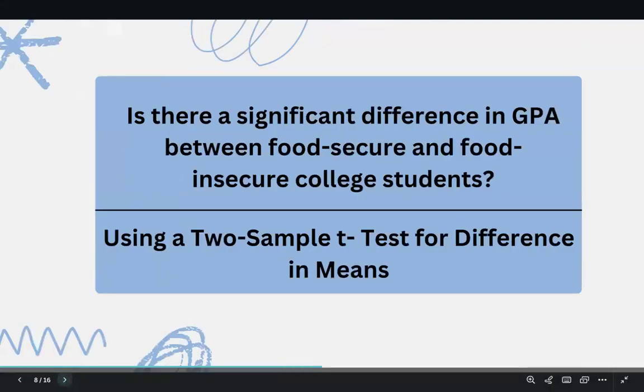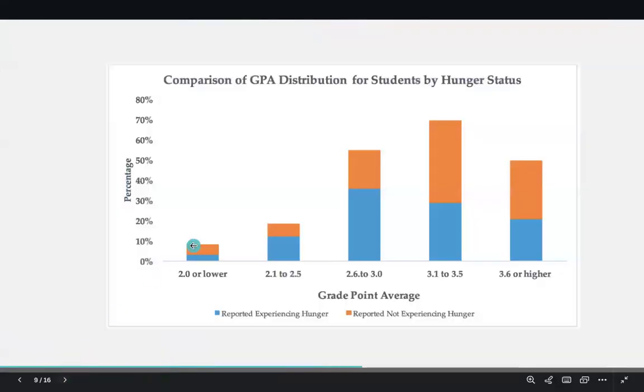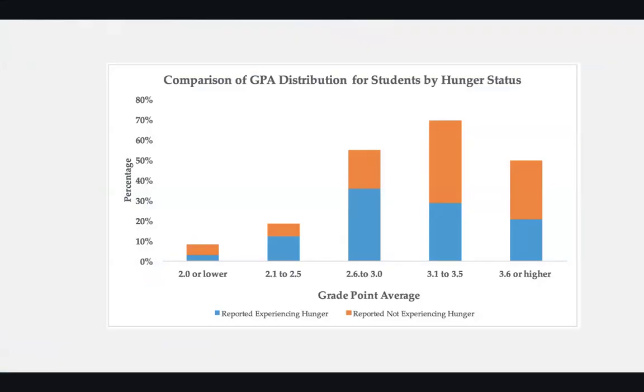Our second statistical question is: is there a significant difference in GPA between food secure and food insecure college students? For this question, we're using a two-sample t-test for difference in means. So the data I'm using is the comparison of GPA distribution for students by hunger status.